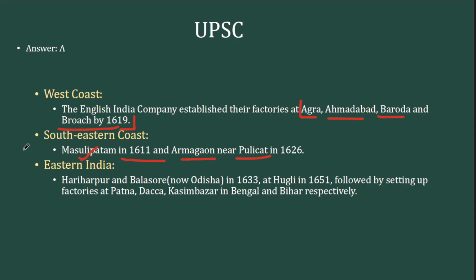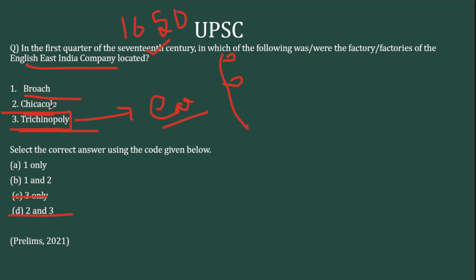Now we have come to know that in Masulipatanam, even the Dutch had a factory by 1605. Then in eastern India, they had factories in Odisha, Balasore and Hariharpur, Hooghly in 1651. So the first factory in Calcutta is coming up after 1650. Then factories in Patna, Dhaka, Kasimbazar and Bihar. So you just have to catch the first part, which is Trichinopalli. Then Chikole, you should just know that Chikole is not part of the British setup. That's it. So these are the questions.